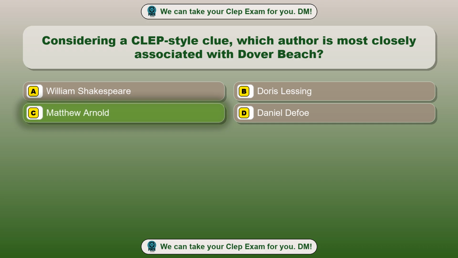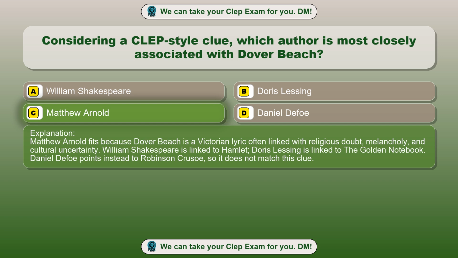Matthew Arnold. Matthew Arnold fits because Dover Beach is a Victorian lyric often linked with religious doubt, melancholy and cultural uncertainty. William Shakespeare is linked to Hamlet, Doris Lessing is linked to The Golden Notebook. Daniel Defoe points instead to Robinson Crusoe, so it does not match this clue.